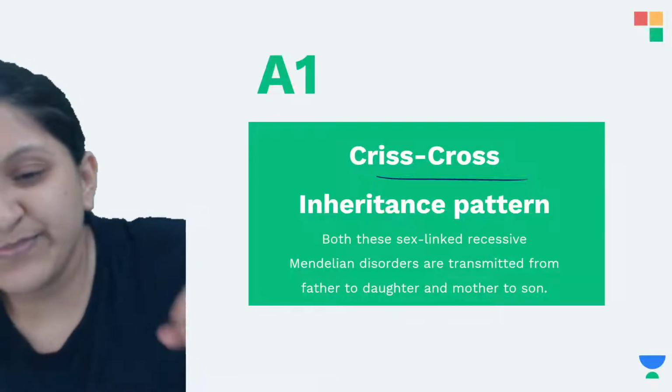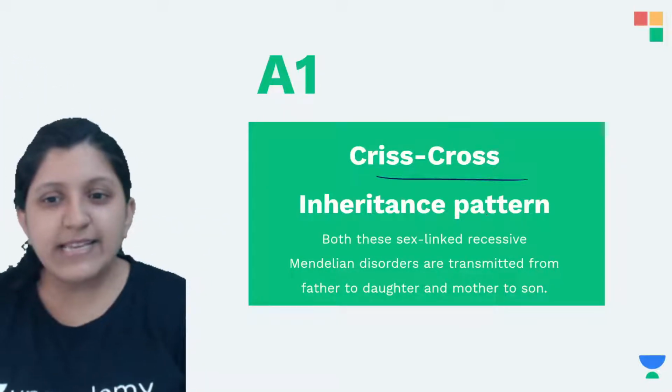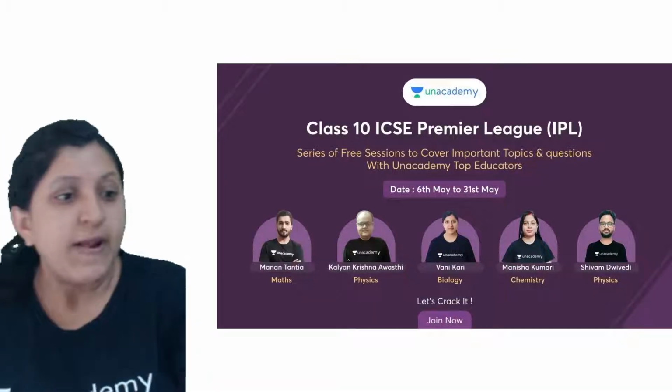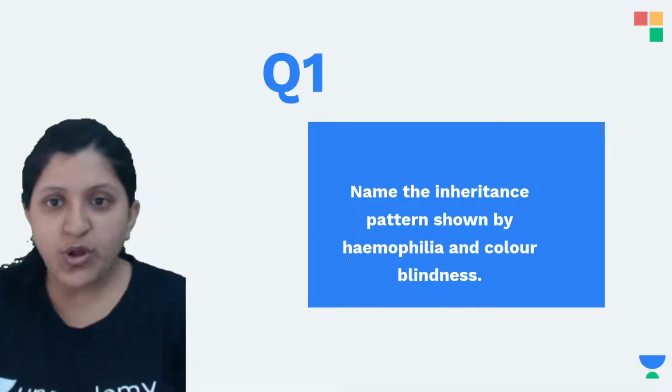Both these sex-linked recessive Mendelian disorders are transmitted from father to daughter and from mother to son. That is what we call crisscross inheritance.